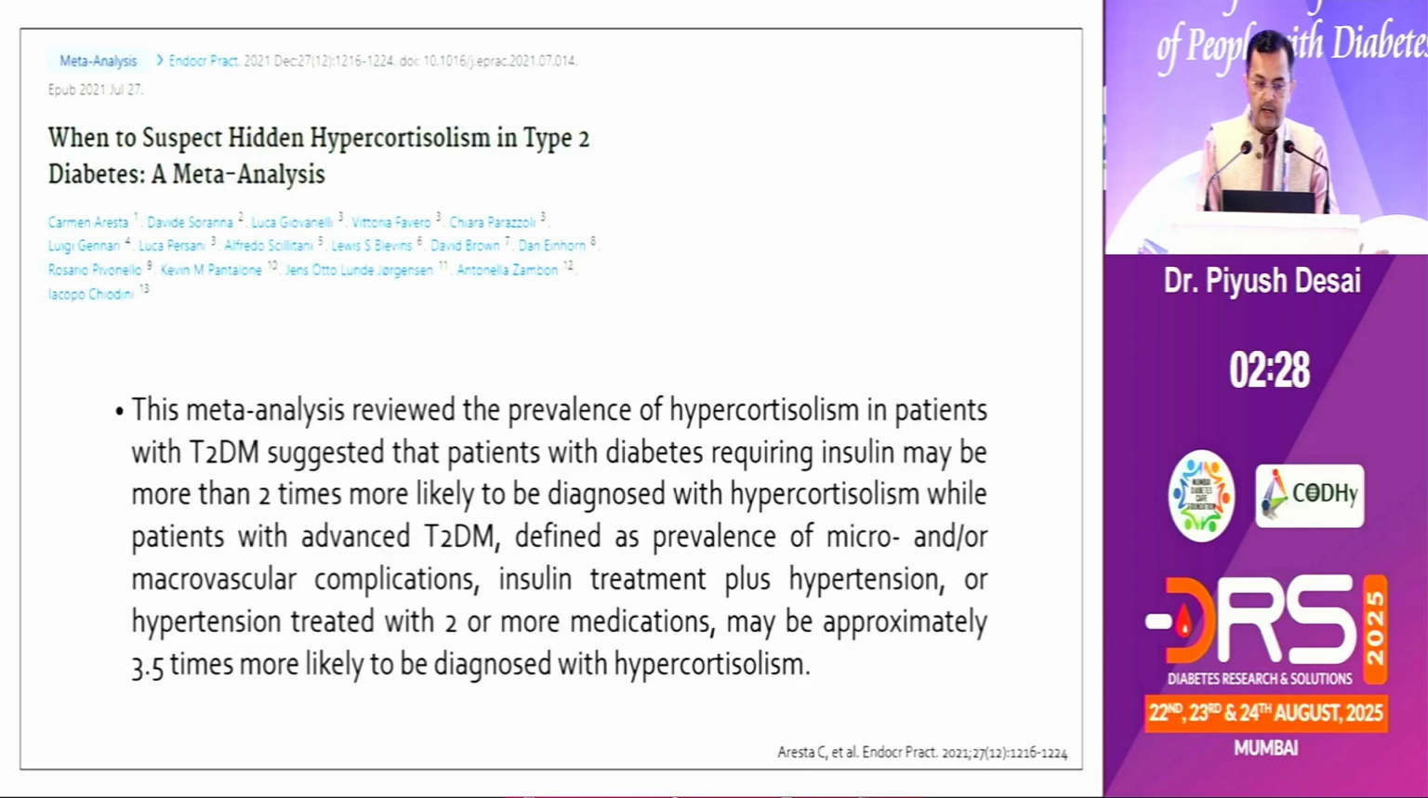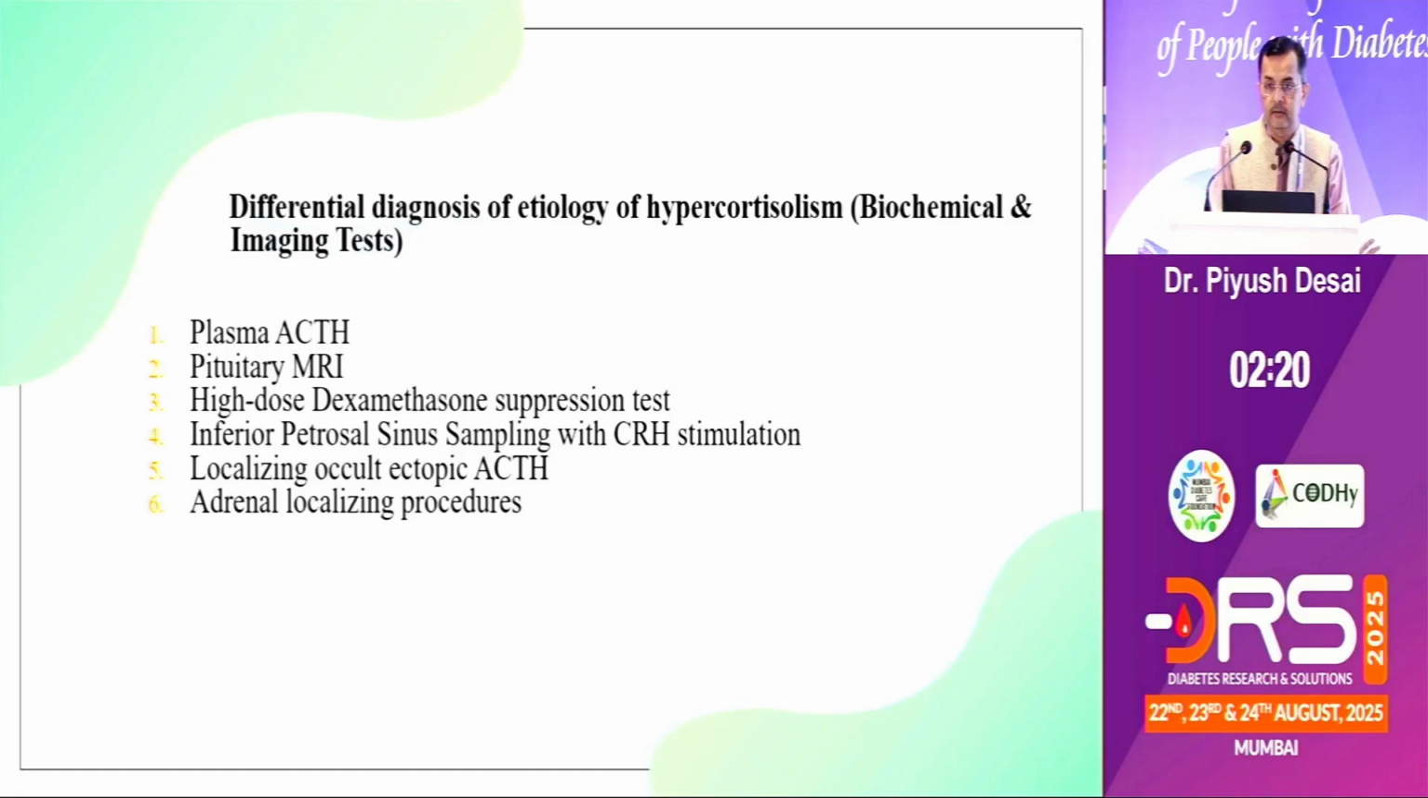This is another data set published in 2021: patients with type 2 diabetes who are uncontrolled on multiple medicines have 3 to 3.5 times higher chances of having hypercortisolism. You may have to go for plasma ACTH, pituitary MRI, and high dose dexamethasone suppression whenever indicated. Localizing with inferior petrosal sinus sampling is also very important, and an adrenal localizing procedure may be required in the form of MRI.